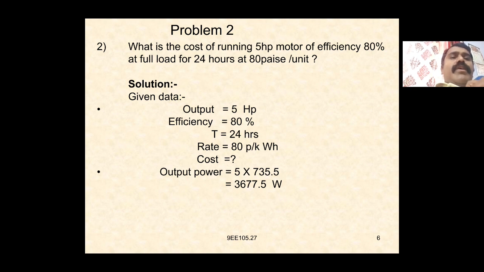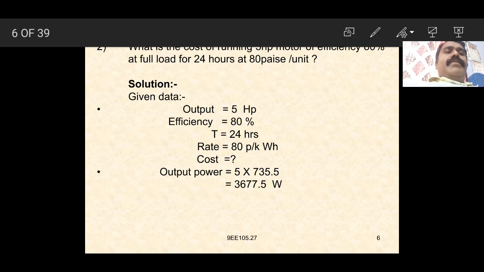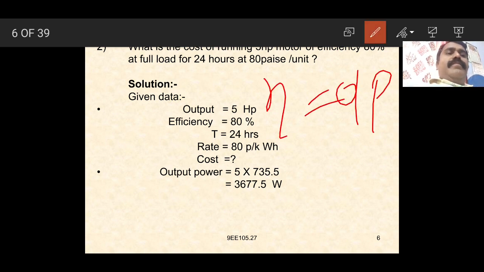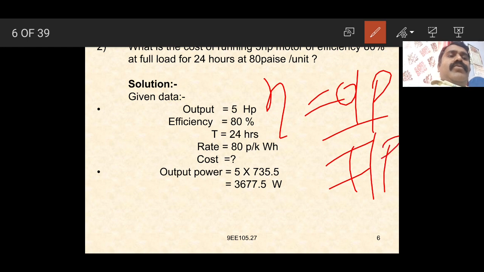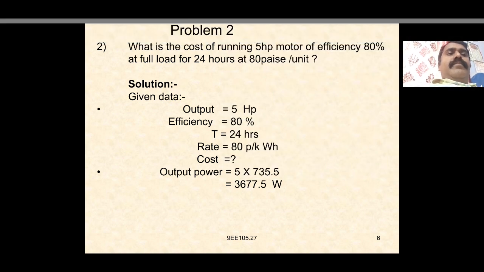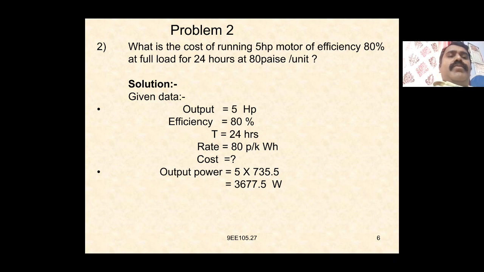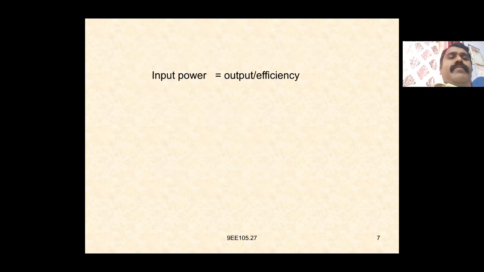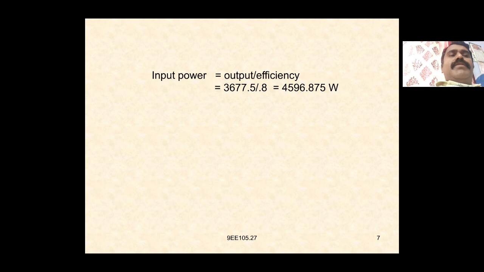Output is equal to 5 HP, that is 5 into 735.5. We know efficiency is equal to output by input, so input is equal to output by efficiency, and we can find out the input power. Input power is equal to output by efficiency, which is 3677.5 divided by 0.8, equal to 4596.875 watts.